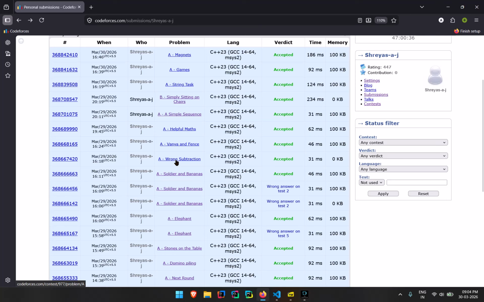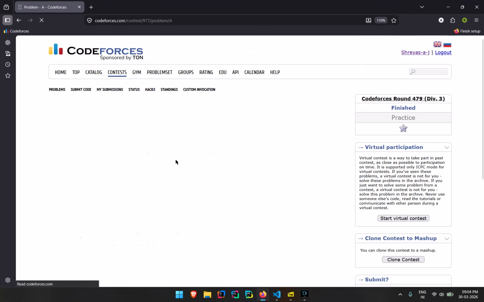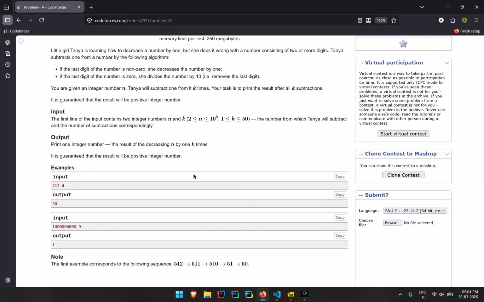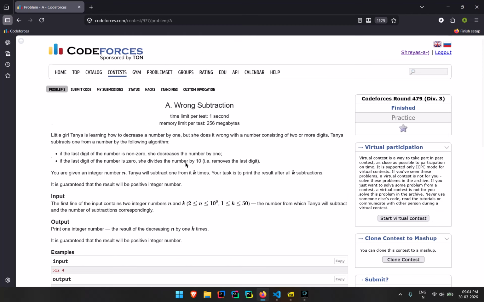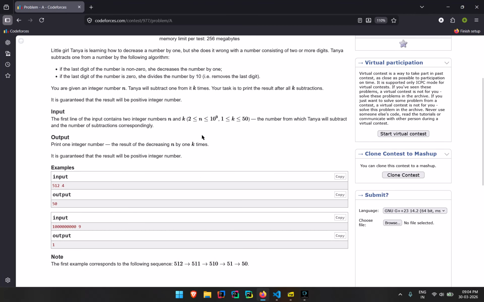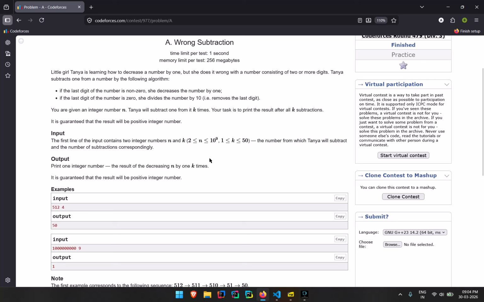Then we have wrong submission. Here there's a girl, so she's learning to subtract. Each time she subtracts, if the last number is 10, I mean, if it is divisible by 10, then she completely removes the 0 from that. And if it is not, she removes only one number from that.